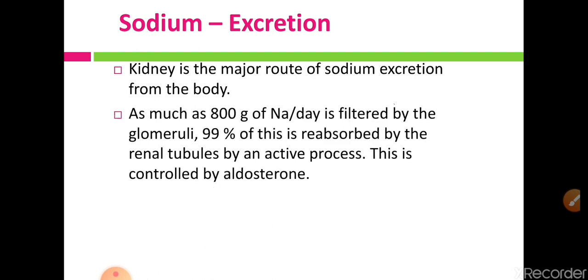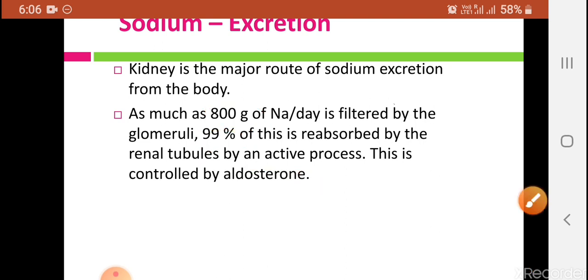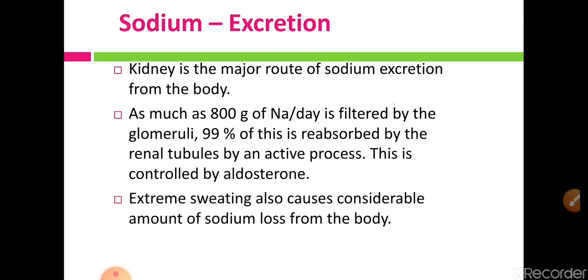As much as 800 grams of sodium per day is filtered by the glomeruli, but of these 800 grams, 99% is reabsorbed under the influence of the hormone aldosterone, and very little sodium is excreted along with the urine. Extreme sweating also causes considerable sodium loss from the body. So skin and kidney are the two important organs for excretion of sodium, and one important hormone responsible for sodium excretion is aldosterone.